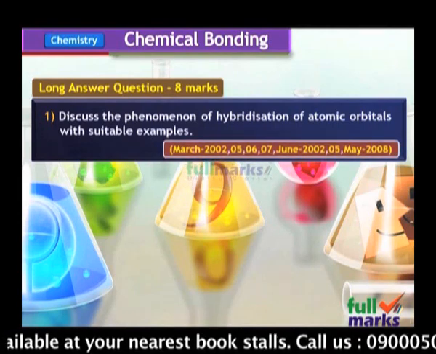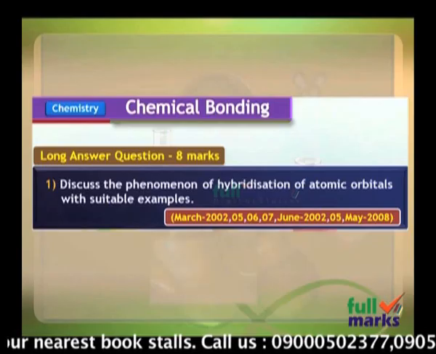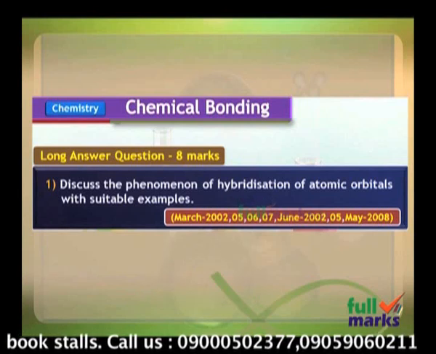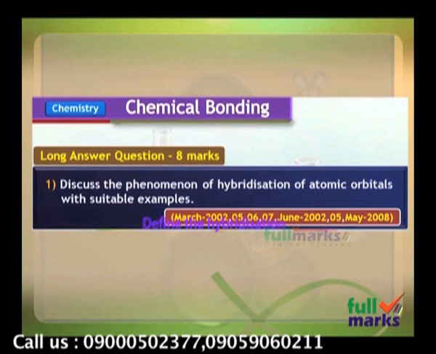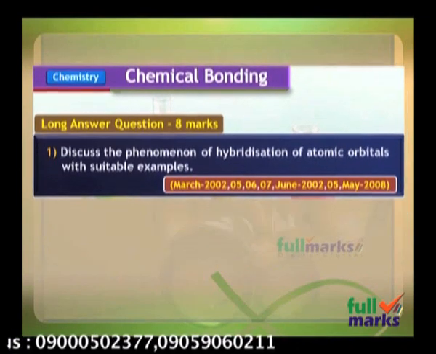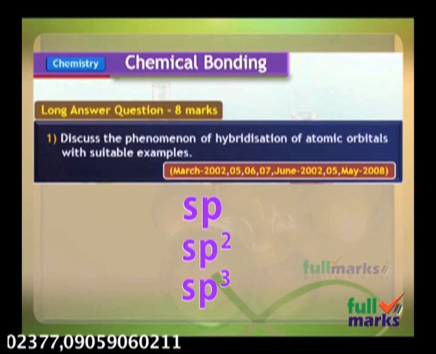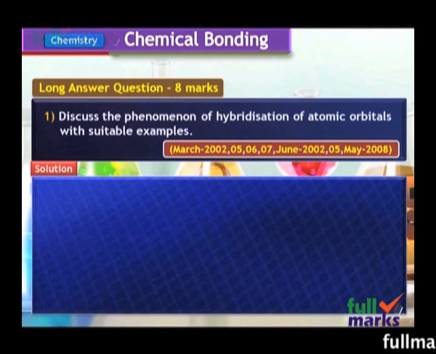First, dear students, try to understand this question carefully. Then only 8 marks will be awarded totally to this question. In this question, two parts are there. What are the two parts? First one is we have to define the hybridization and we have to explain sp, sp2 and sp3 hybridizations with suitable examples. Now here let us see the solution, and we are going to see for each step how many marks are to be allotted in intermediate public examinations.